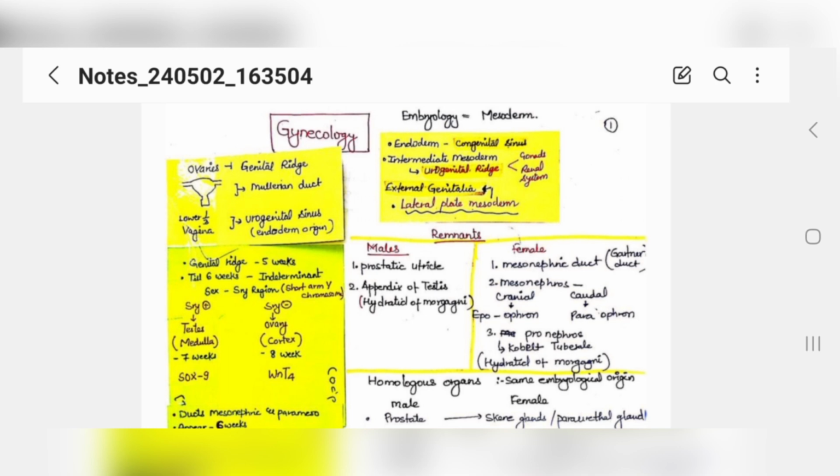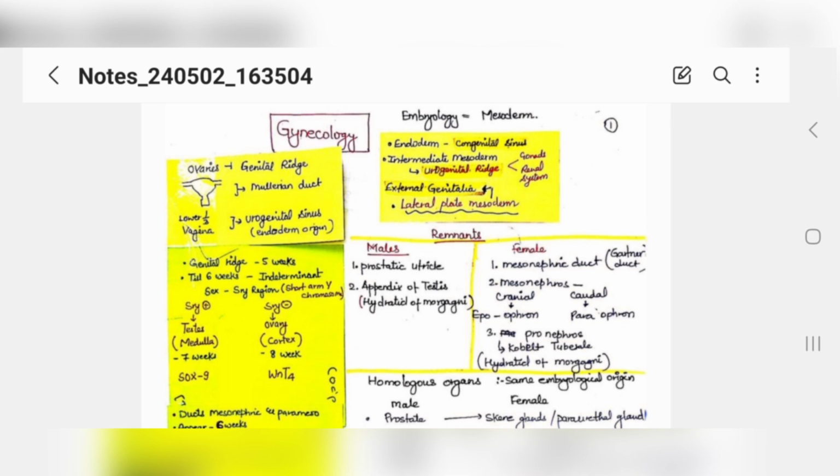So first of all, embryology. So basically what you have to learn in gynecology is that the embryology originates from the mesoderm, okay. We have endo, ecto and mesoderm. So embryology of gynae is from mesoderm, okay. Now you have to learn these, which could come in the form of one liners, okay, from your histopath purpose or basic histopathology. So what you have to learn is endoderm.